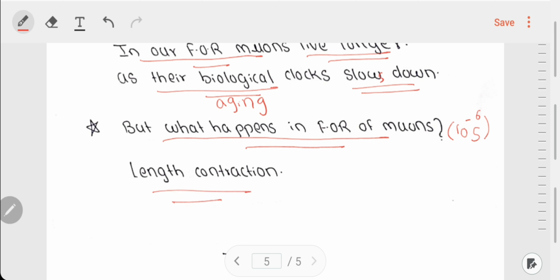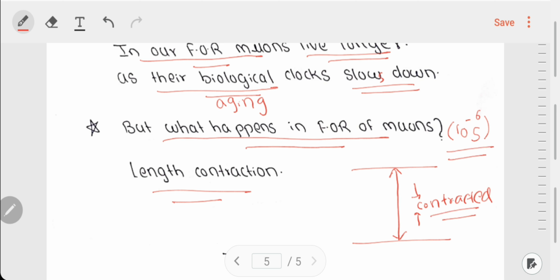When the muons are descending in the atmosphere, the length of the atmosphere which they have to travel is contracted, means it's shortened, and thus in this small lifetime they can travel this contracted distance, which is obviously very much less than 15,000 meters, and thus they can reach the surface of the earth. Okay.